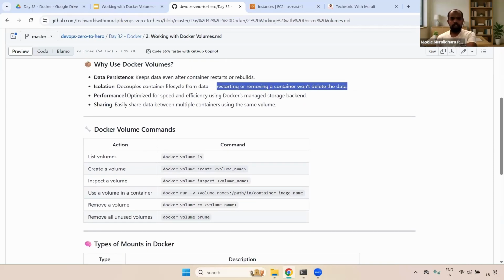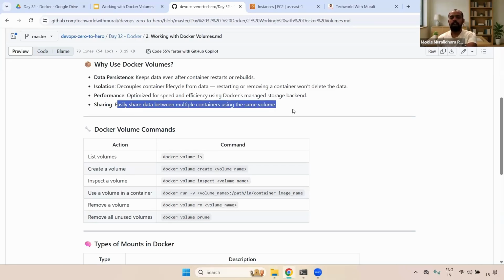Okay. And performance-wise, it is optimized for speed and efficiency using the Docker managed storage backend, and we can easily share data between multiple containers using the same volume. Whatever volume we have, using the same volume, we can use it with multiple containers as well.